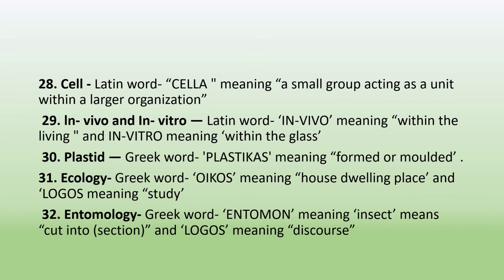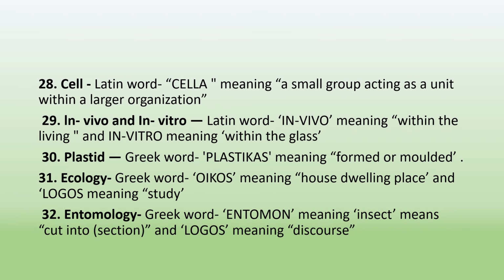The next word is cell. Cell is a Latin word which is derived from the word cella, which means a small group acting as a unit within a large organization. The next terms are in vivo and in vitro. In vivo is a Latin word which means within the living, and in vitro means within the glass.